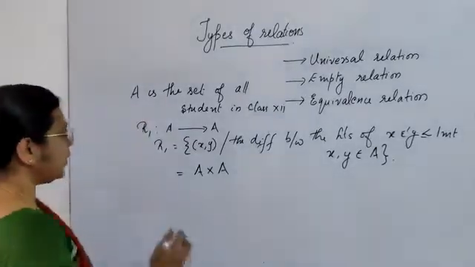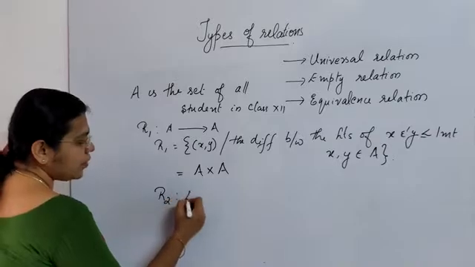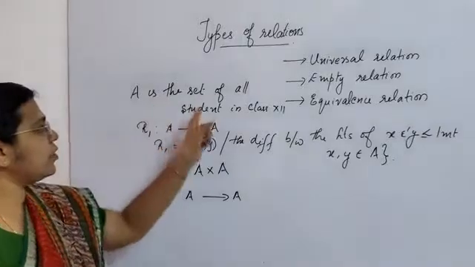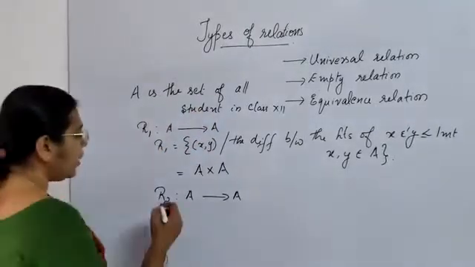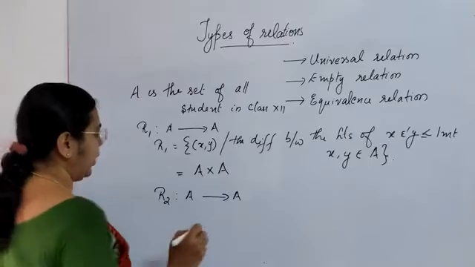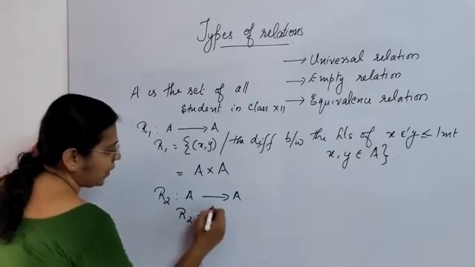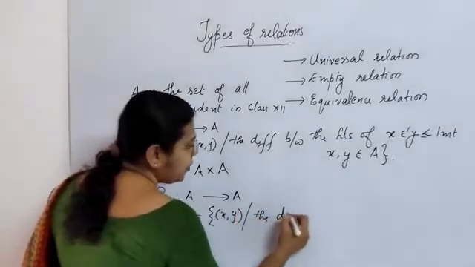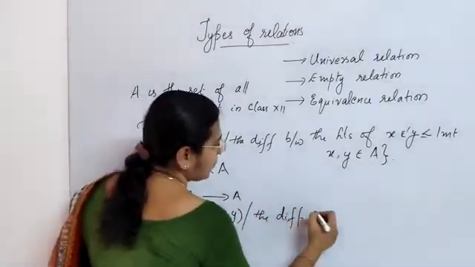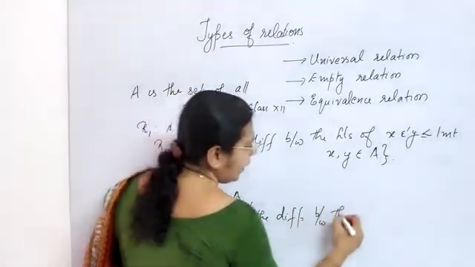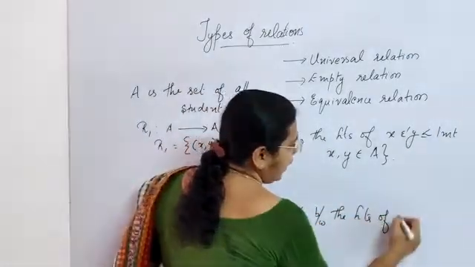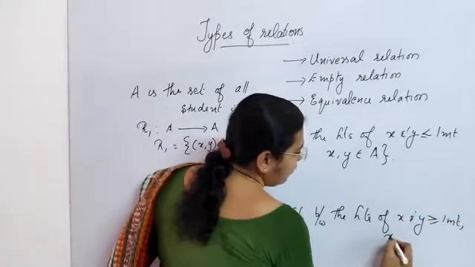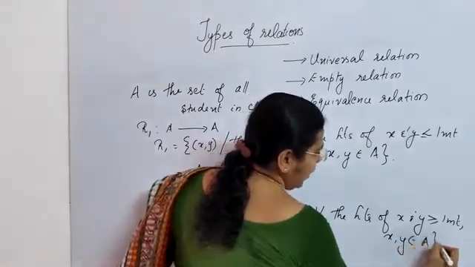Now, let's consider a relation R2. R2 is also defined from A to A. So here also the same set. The set is what? The set of all students in class 12. So here R2 is a relation from A to A. But here I define R2 as the set of all ordered pairs (X, Y) such that the difference between the heights of X and Y is greater than or equal to 1 meter, where X, Y belong to A.